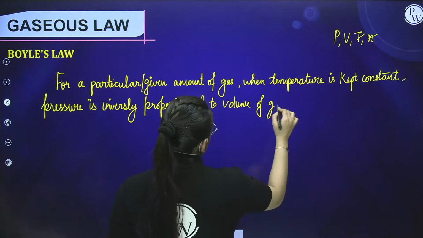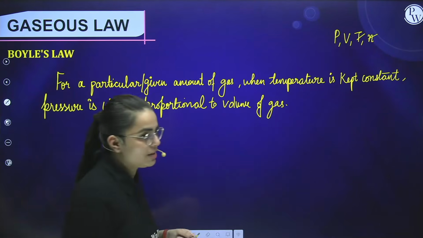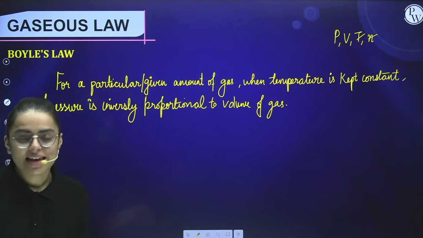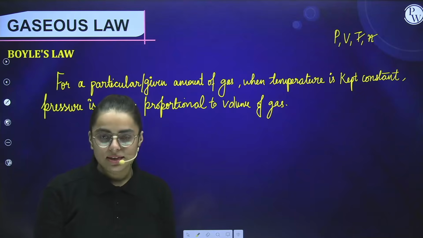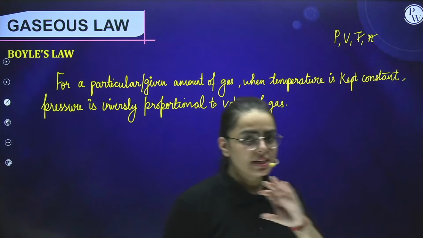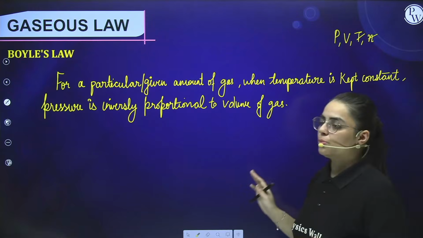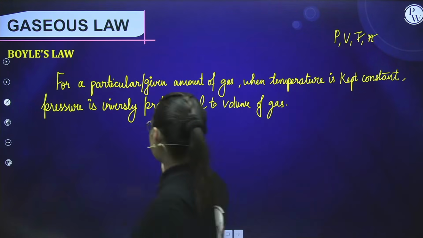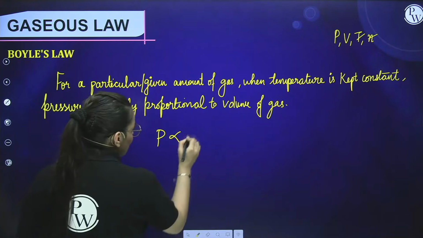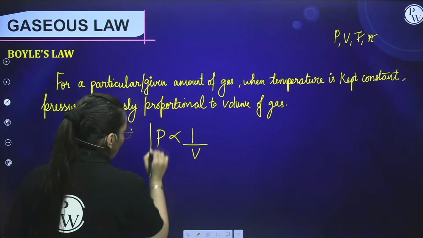This is Boyle's law. What I have said is that for a given amount of gas, that means n is constant, when T is constant, the pressure will be inversely proportional to the volume. In other words, pressure is inversely proportional to volume.